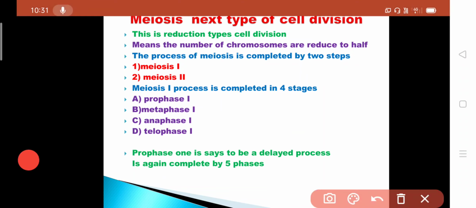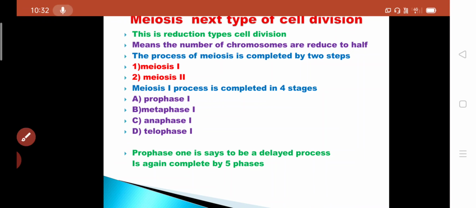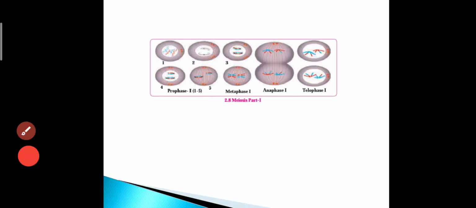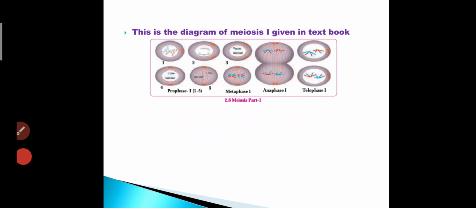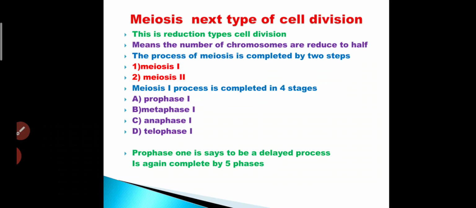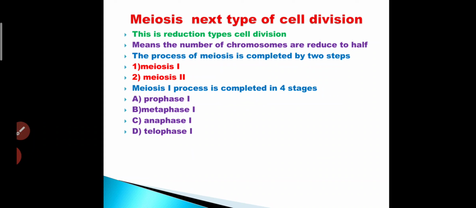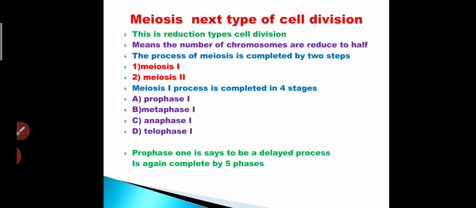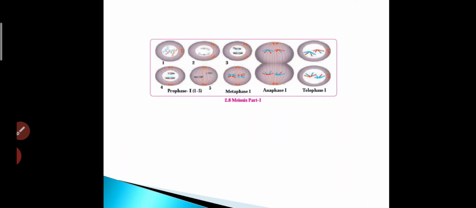Here prophase 1 is said to be the delayed process, and it is again completed by 5 steps. Which are those 5 steps? These are the 5 stages.